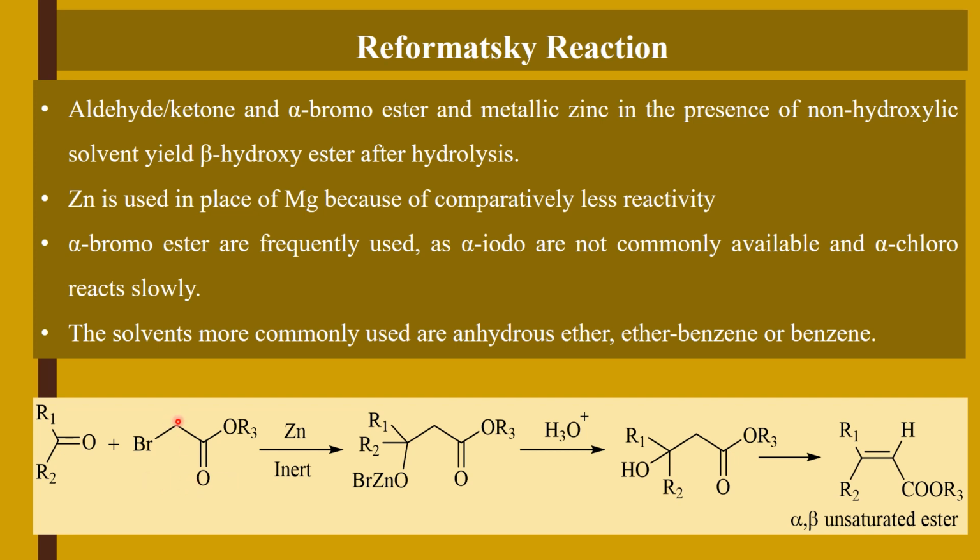Here it is alpha carbon, it is bromo, alpha bromoester in the presence of zinc and inert solvent. It gives an intermediate which is organometallic compound, which after hydrolysis, acid hydrolysis, yields beta hydroxy ester. Here it is ester, it is alpha carbon and it is beta carbon, beta hydroxy ester. After dehydration, it is converted to alpha beta unsaturated esters.